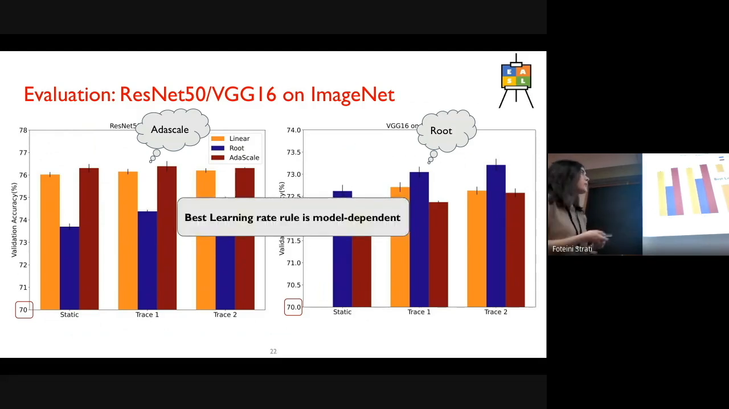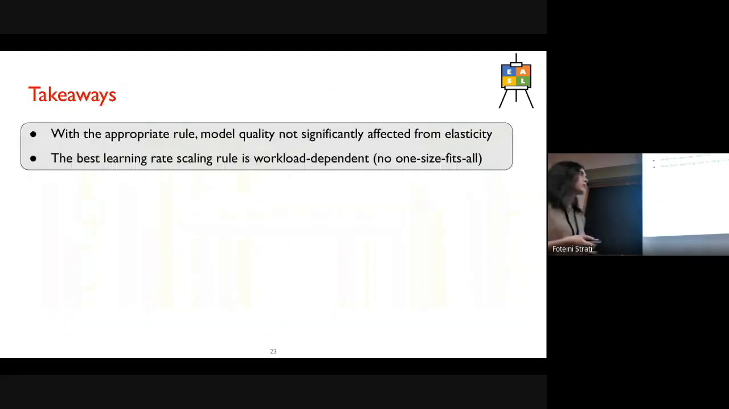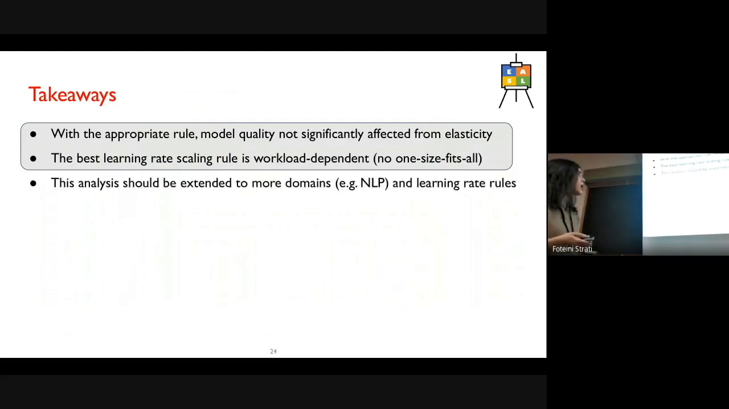What we see from our experiments, and you can also see the paper for more results, is that the best learning rate rule is basically model dependent. But when you have the appropriate rule, the model quality is not significantly affected by elasticity, for example by introducing the batch size variation with the traces. We acknowledge, of course, that this analysis should be extended to more domains, for example NLP models, and to learning rate rules, for example LARS and LAMB, to better understand what's happening in this space.